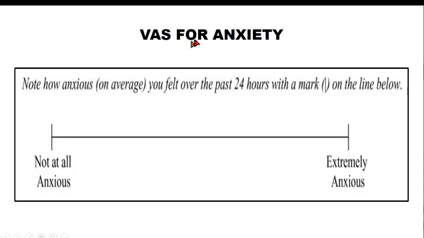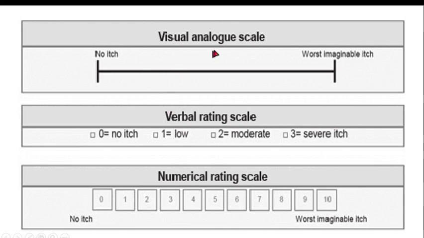Next, this was for anxiety. Note how anxious on average you felt over the past 24 hours with a mark on the line below. Okay, you have a mark like this, and this mark has to be given between not at all anxious and extremely anxious. So for the past 24 hours on an average, how anxious you were, you will put a tick mark. So this is again a visual analog scale for itching. There is no itch and worst imaginable itch. Okay, very severe itching. So this is worst imaginable itch and this is no itch.